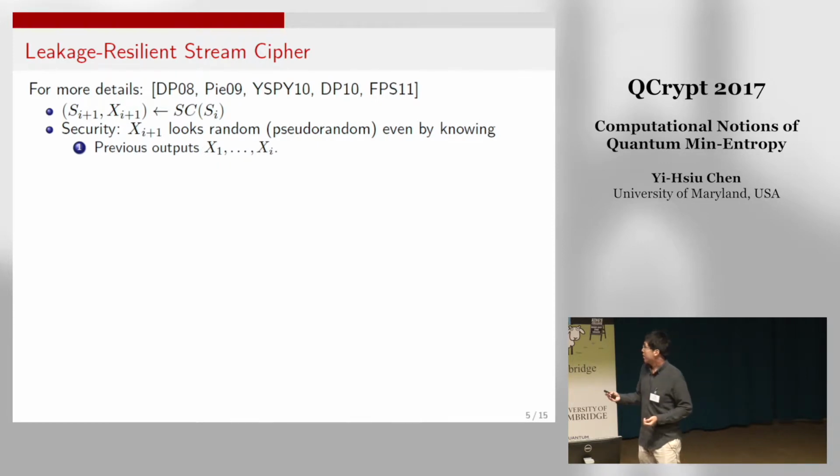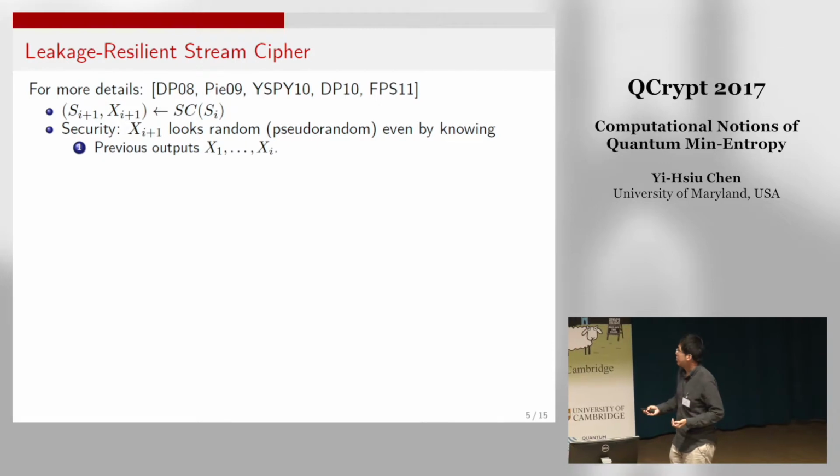And we hope that Xi plus 1 looks pseudorandom from the point of view of an adversary, even if the adversary knows all the outputs before the ith round, that is X1 to Xi. So far, this is the definition of the ordinary stream cipher.